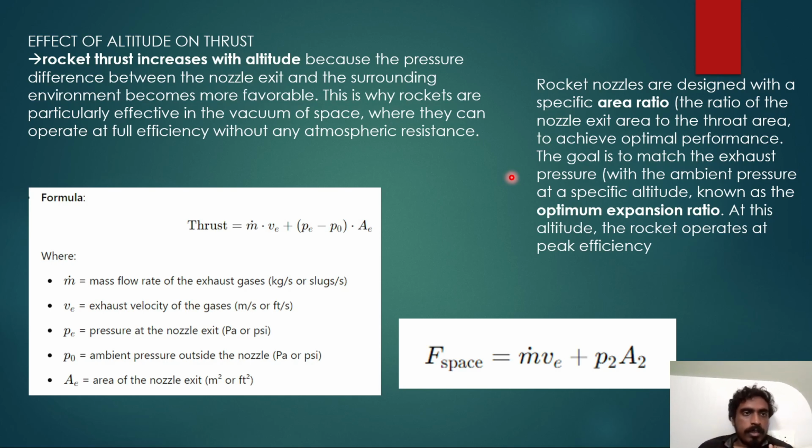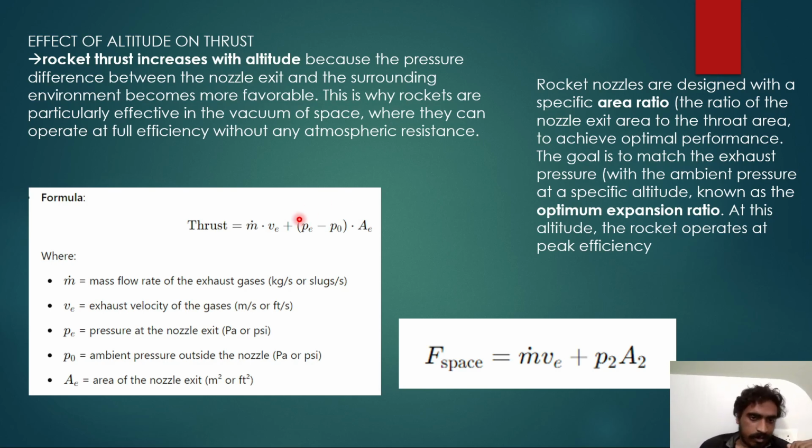Now see, rocket thrust changes with altitude. Rockets are designed like that. If the rocket goes up, the thrust should increase. I was watching a SpaceX video last night, the launch of Starship 7, I guess. As the rocket was moving upward, the thrust of the rocket was increasing and the speed was increasing at a very high rate. You know why? Because rockets are designed such that the thrust, the force, will increase if it goes upward.